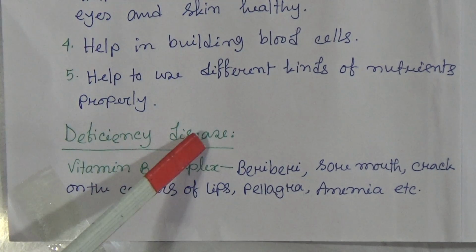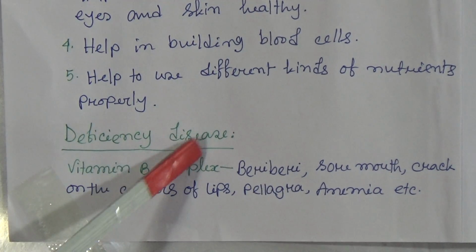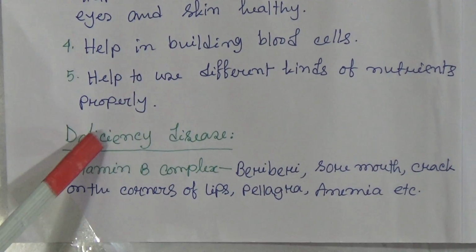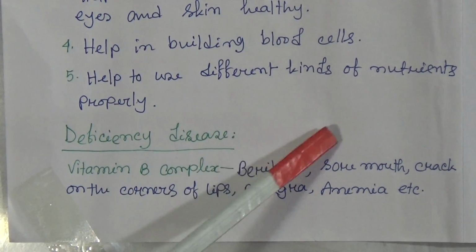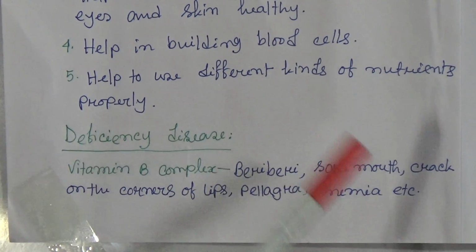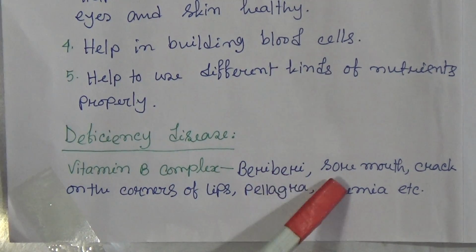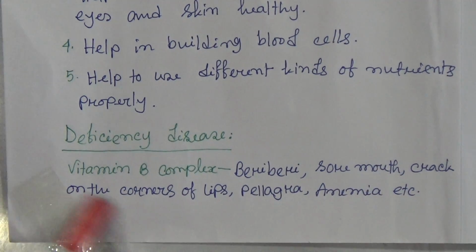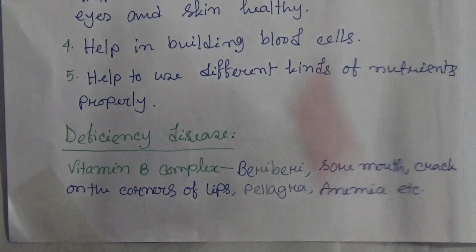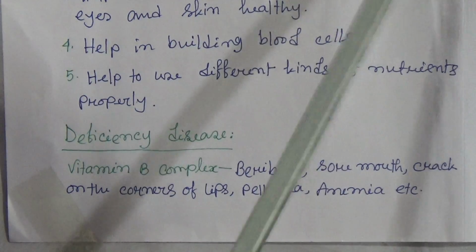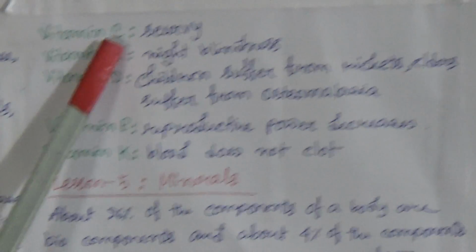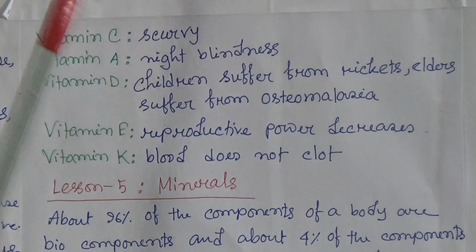Now deficiency diseases. That means for the deficiency of vitamins, which diseases can be found? At first, vitamin B complex: beriberi, sore mouth, cracks on the corners of lips, pellagra, anemia, etc. Vitamin C: for the deficiency of vitamin C, we will find scurvy.